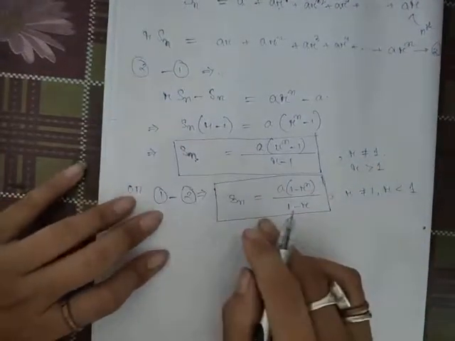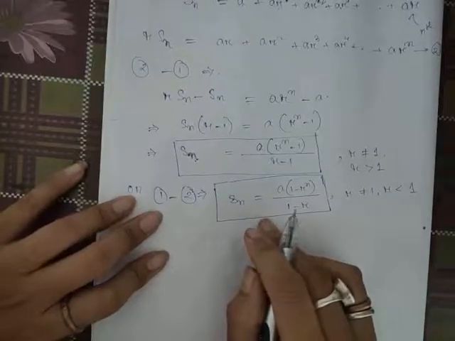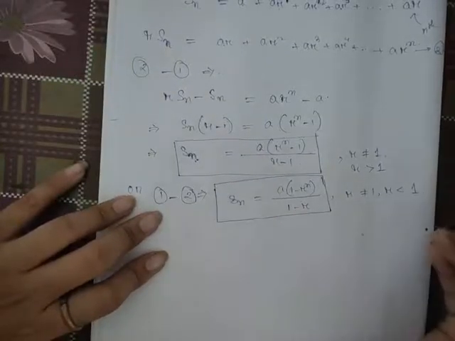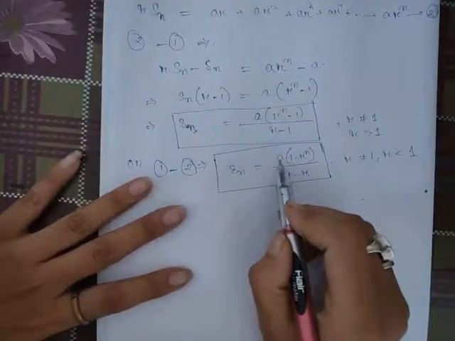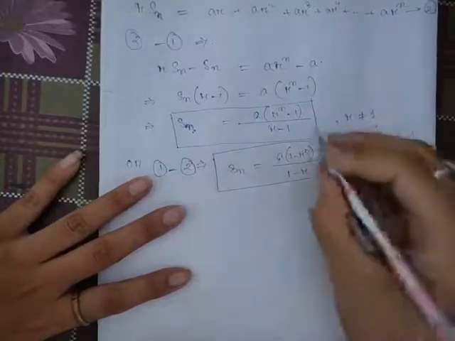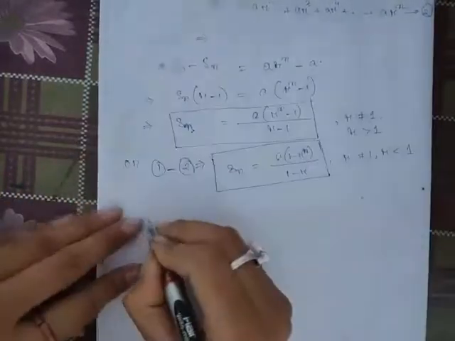The sum of the GP series up to n terms, where A is your first term, R is your common ratio and n is the number of terms.